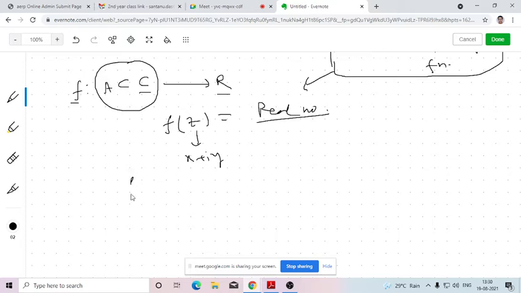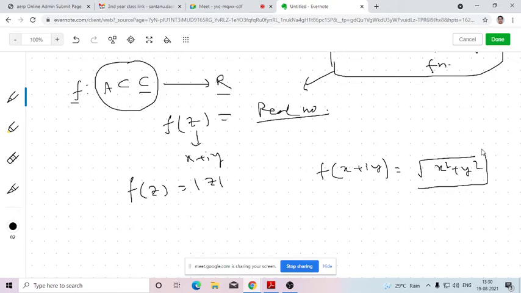Why? Because if I take f of z equals mod z, that means f of x plus iy equals mod z, which is the square root of x square plus y square. So here you can find the output is the square root of x square plus y square. So no imaginary value is involved here, no i is here. That means we are considering f of x, y, and this is giving us a real number.